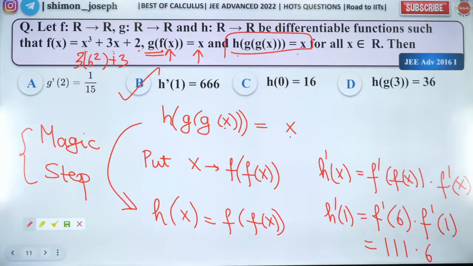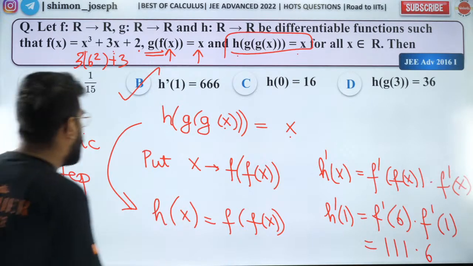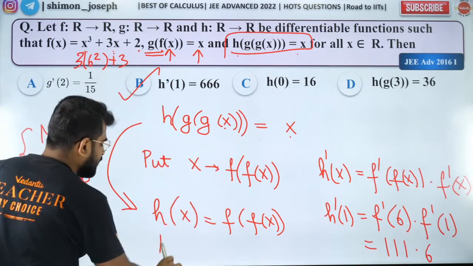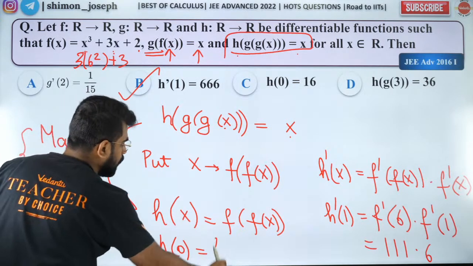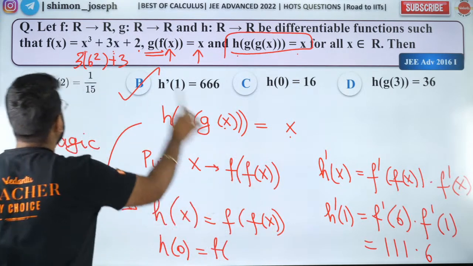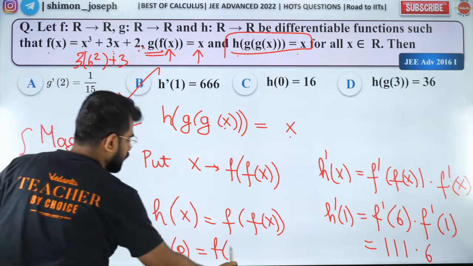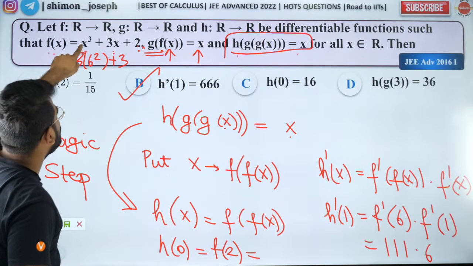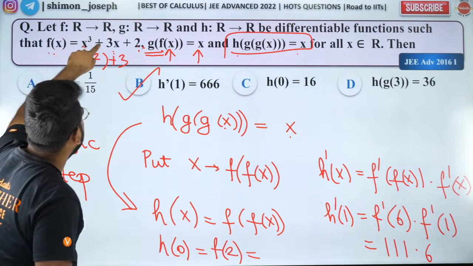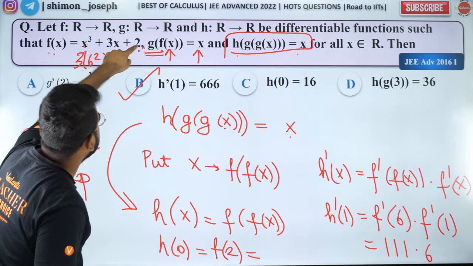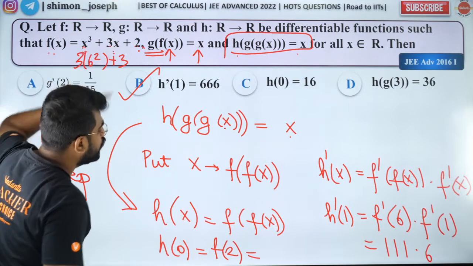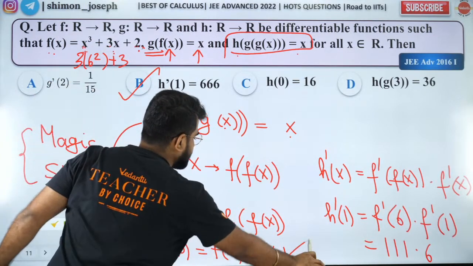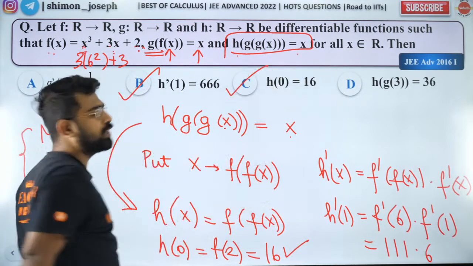Did you all get it? Are you all happy? Now h of 0. H of 0 means you put x as 0. So it will be f of f of 0. F of 0 is 2. So f of 2 is what? F of 2 is 2 cube, 8, plus 3 into 2, 6, plus 2. So 8 plus 6 plus 2 is 16. That's correct. So C option is also right.